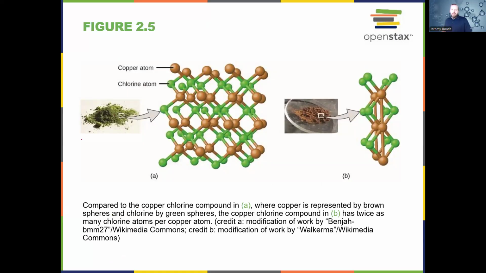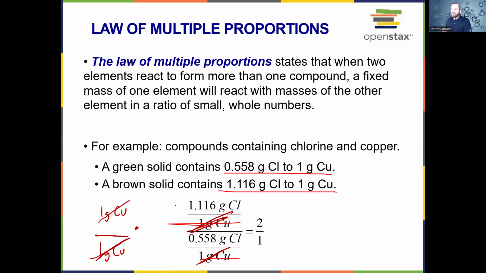All right, and we can see that here in this compound. We have a 2-to-1 ratio compared to the copper chlorine compound in A, where copper is represented by the brown spheres and the chlorine is the green. The copper chlorine compound in B has twice as many chlorine atoms per copper atom. It's a little bit difficult to see here, but that's what this ratio means for compound A and compound B. We found the ratio is 2-to-1.